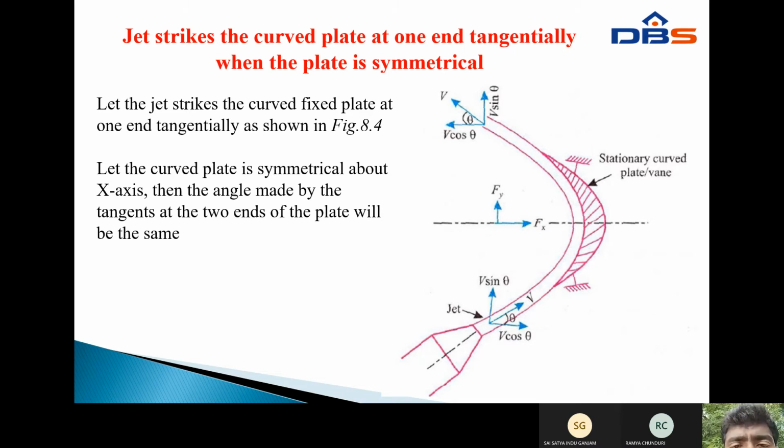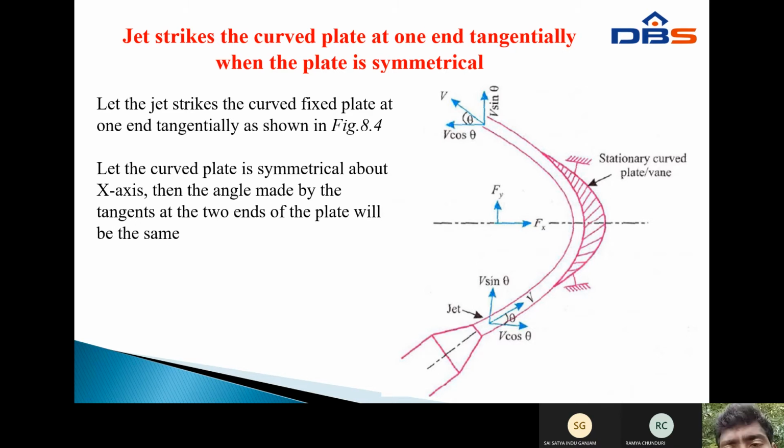Let the jet strike the curved plate at one end tangentially, as shown in the figure. Let the curved plate be symmetrical about the x-axis, then the angles made by the tangents at the two ends of the plate will be the same, as shown in the figure at the bottom.